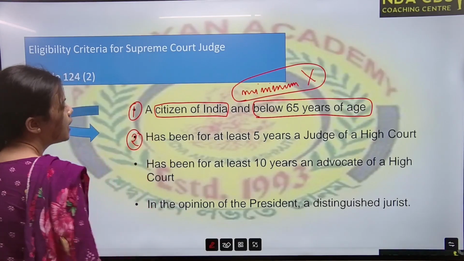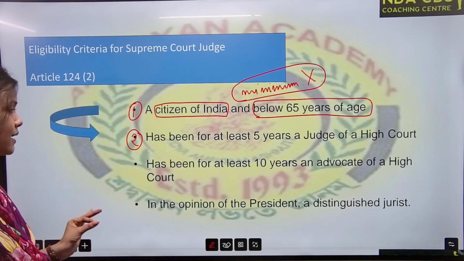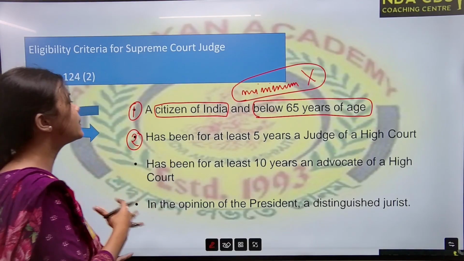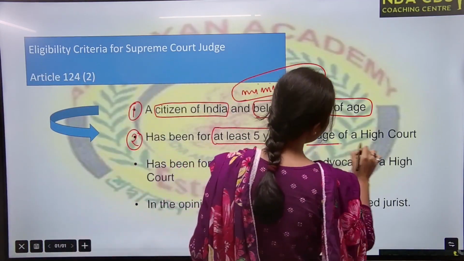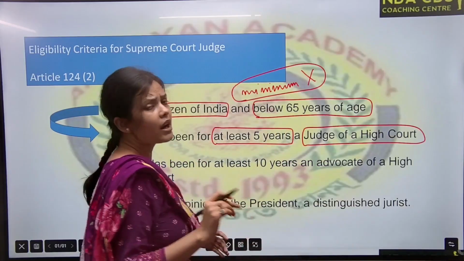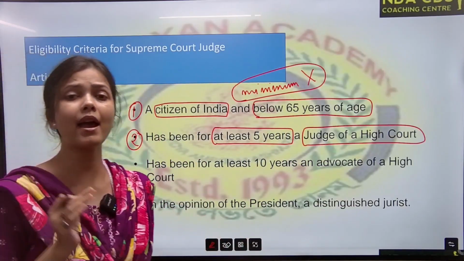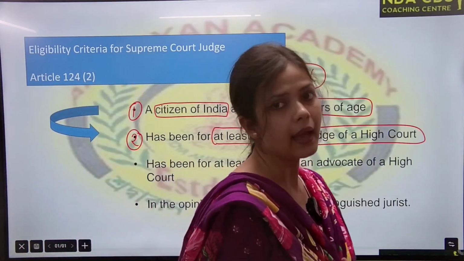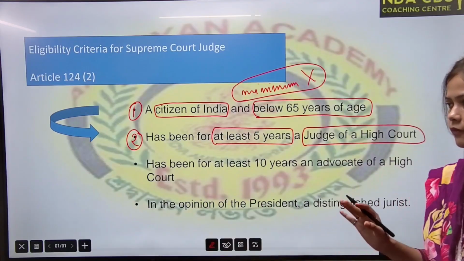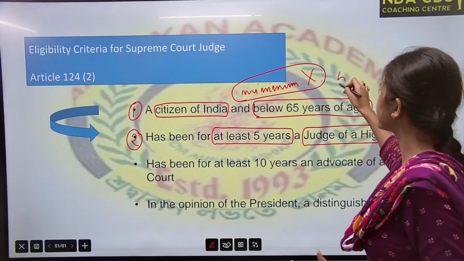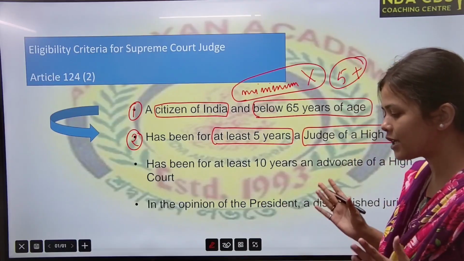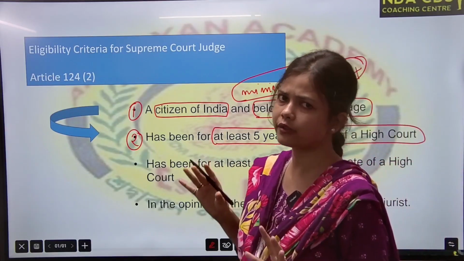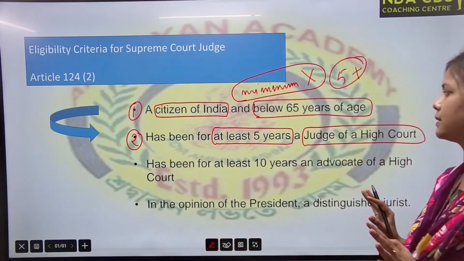Second point, you have to be, or have been for at least 5 years, a High Court judge. That means 5 years or 5 plus years, in any of the High Courts of India, in any state.